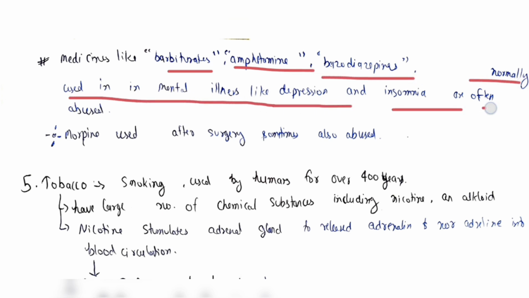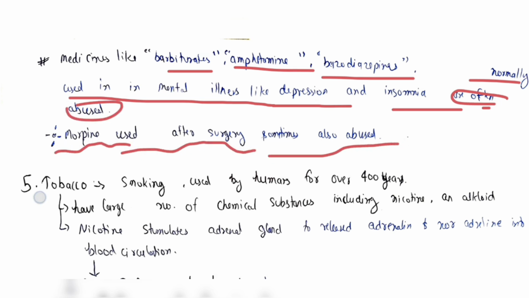Next, let's start the next part, like barbiturates, amphetamines and benzodiazepines that are normally used for mental illness patients with conditions like depression, insomnia, but are often abused by some people. And morphine, used in surgery, is sometimes also abused, but it's already explained in the opioids part. So let's start tobacco, which is a traditional medicine that is used for smoking as well as chewing